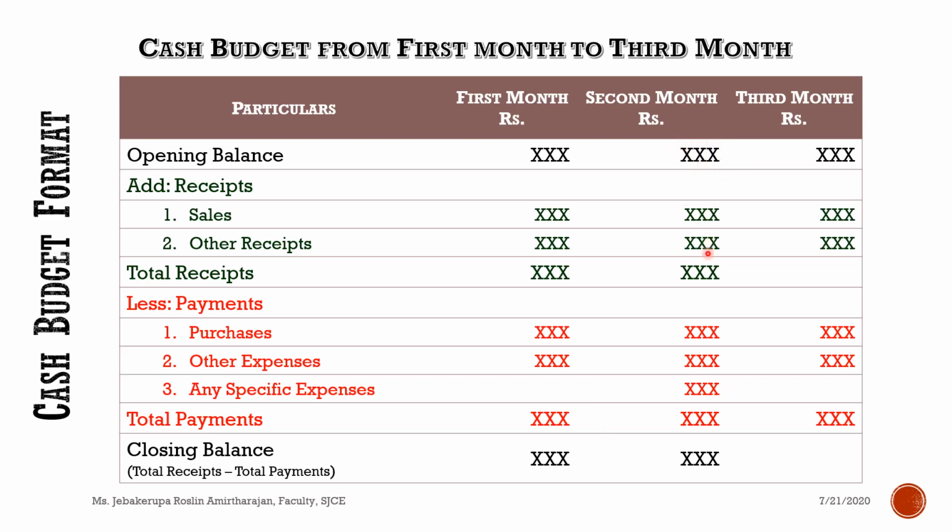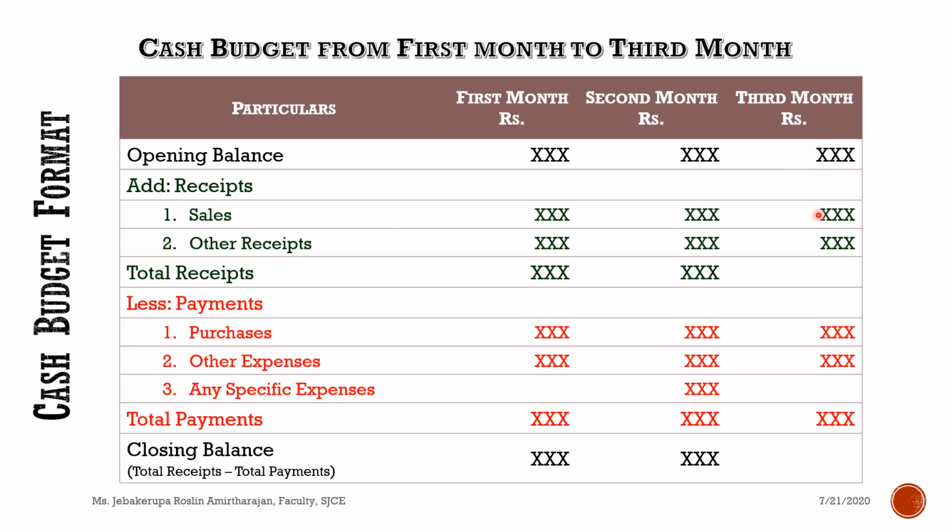So now when you total these three things, you will get the total receipt of the second month. Then you deduct the total payment of the second month from the total receipts. You will get the closing balance of the second month. And the closing balance of the second month will be the opening balance of the third month.